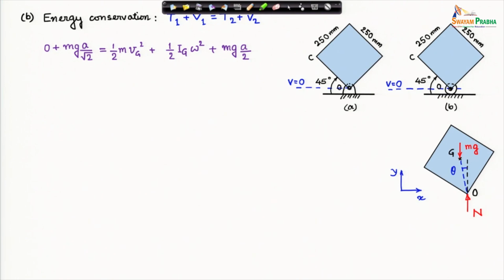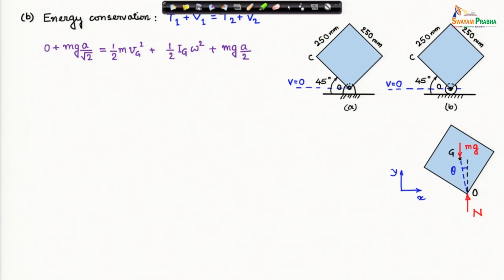It will in general therefore have kinetic energy due to translation of center of mass and kinetic energy because of rotation about the center of mass. Here we just know that the center of mass will not have translation in the horizontal direction, but definitely it is moving, and this hinge O, that corner O, is also moving.